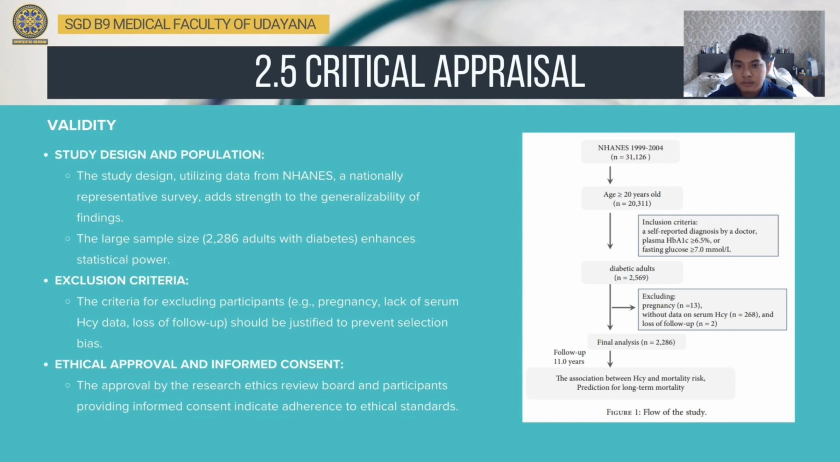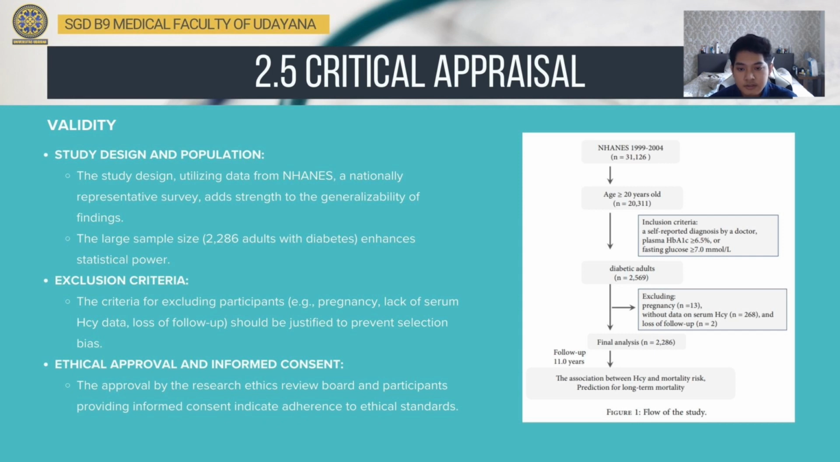So here I'll explain about the critical appraisal and the validity of this study. The study investigating the correlation between serum homocysteine level and mortality in adults with diabetes, leveraging data from the National Health and Nutrition Examination Surveys, a nationally representative survey, enhanced the external validity of the findings. The study utilized a prospective cohort design, which involves observing a group of individuals over an extended period to investigate association between certain factors and specific outcomes.